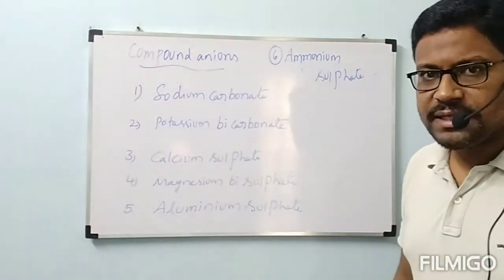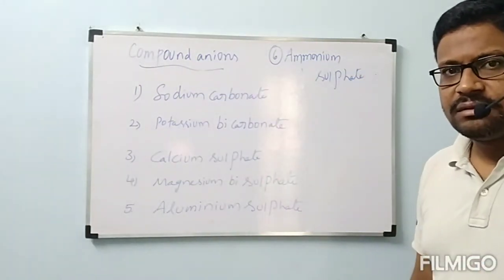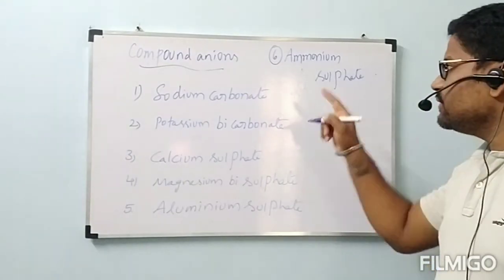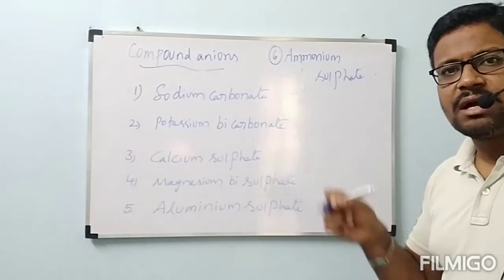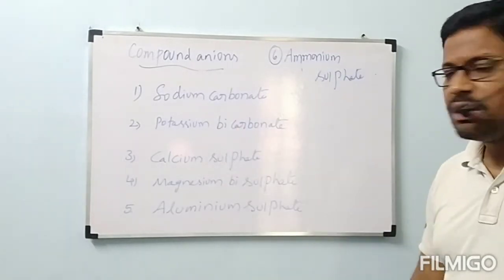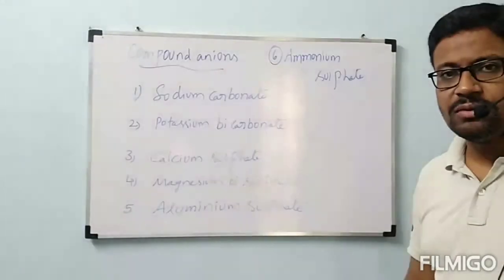Ammonium ion NH4 plus is a compound cation, and sulfate is a compound anion. Between these two, a compound will be formed. What is the compound formula? That formula you have to write. So in total I gave six. Ammonium sulfate, the sixth one. Ammonium sulfate.